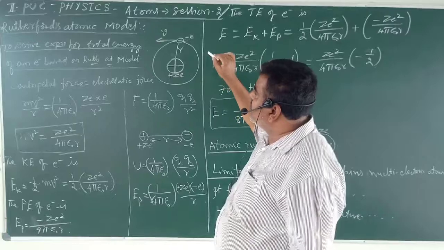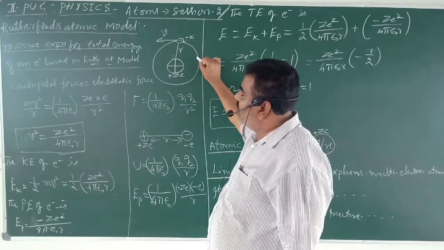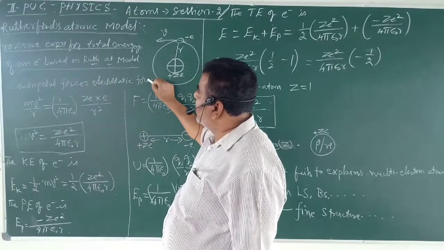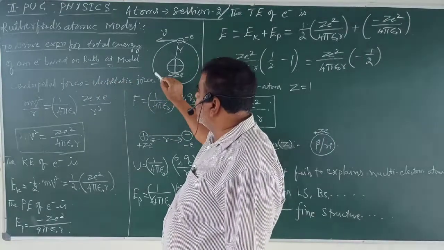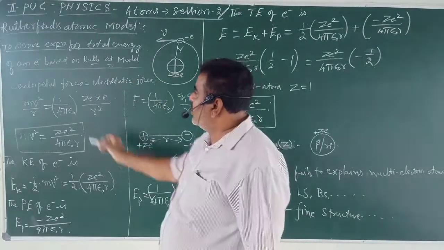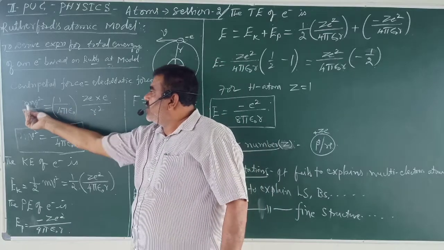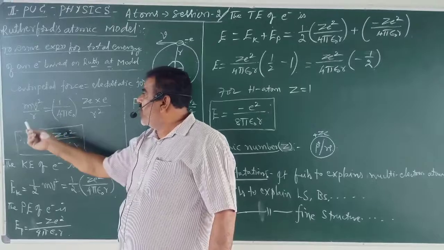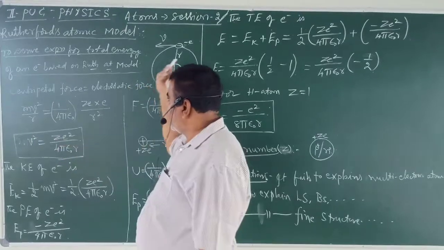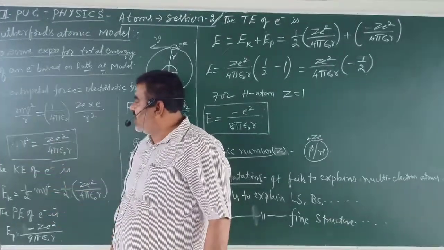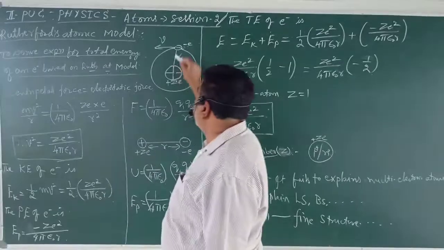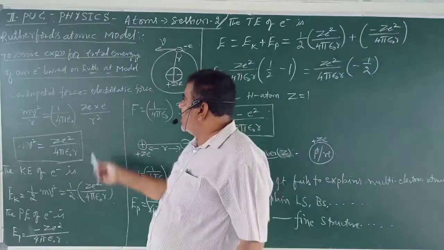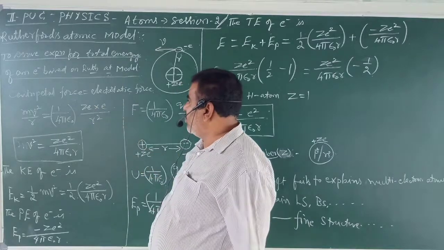So according to this model, the centripetal force is provided by electrostatic force. The centripetal force, which we derived in the first PUC, is given by mv square by r. m stands for mass of electron, v is the velocity of electron, r is the radius of the circular path or radius of the orbit. That is provided by electrostatic force.